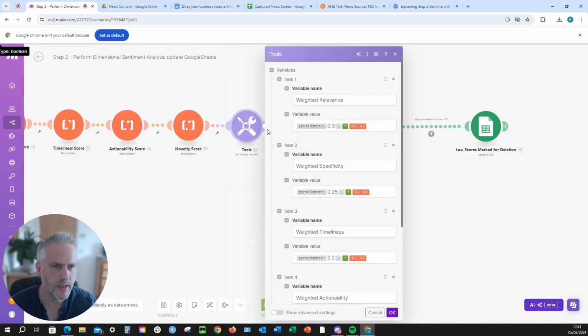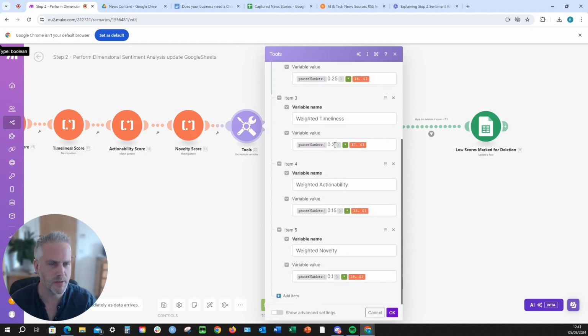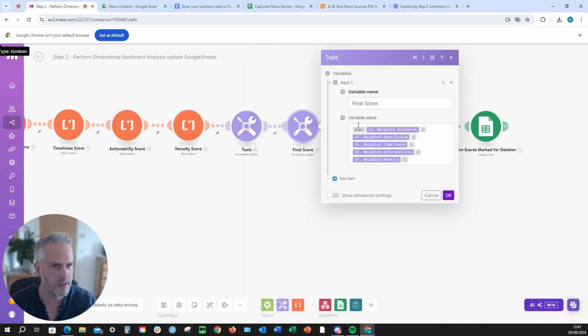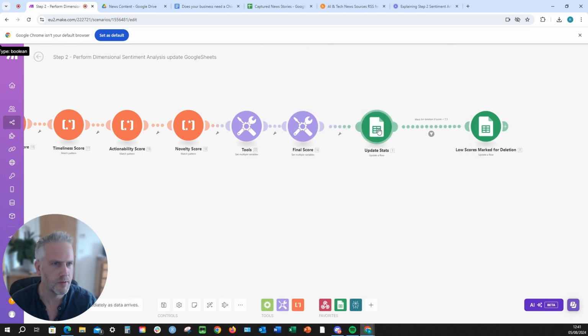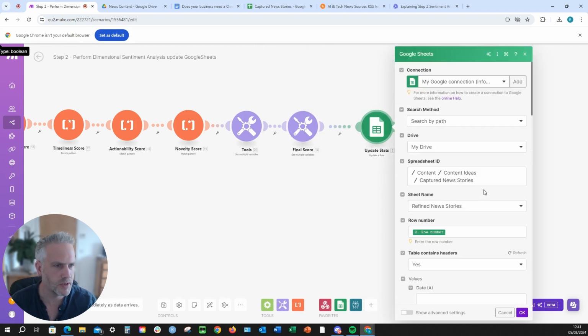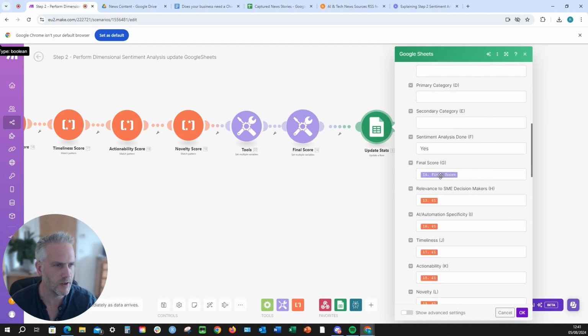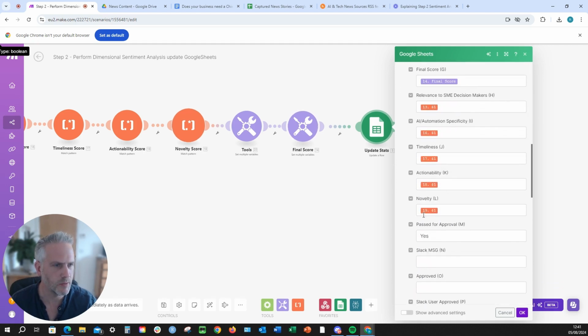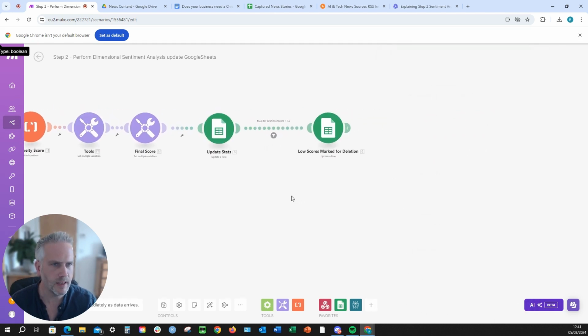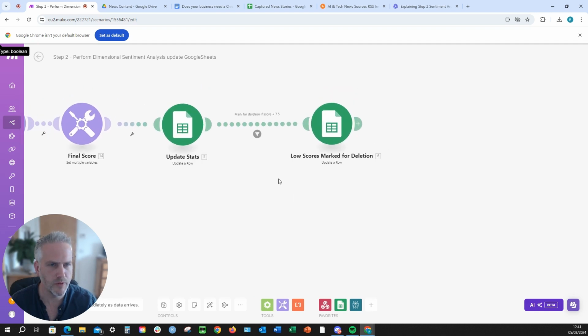So now we need to create a weighted score of each of those variables and then finally to sum it up. So that's what's going on this step here. We're creating the weighted score and then we're summing it up here. And once we've got that, we want to update our spreadsheet with that new piece of information. So there we go, final score, and putting each of those variables in there, and we're saying, yep, that's passed for approval. Now, if we're getting a low score that's beneath 7.5, then we want to pass that low quality content for deletion, and we're not passing it on to the next step, Slack.